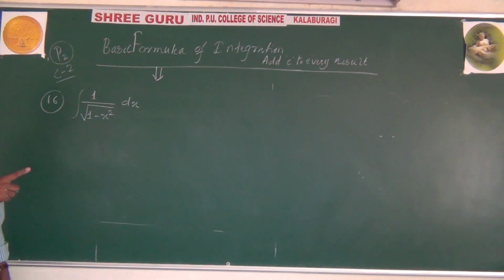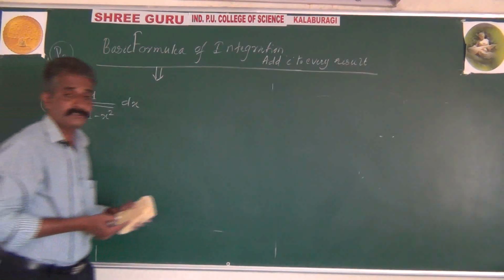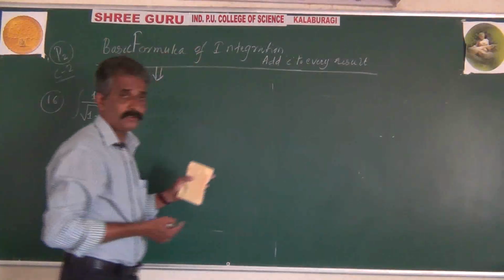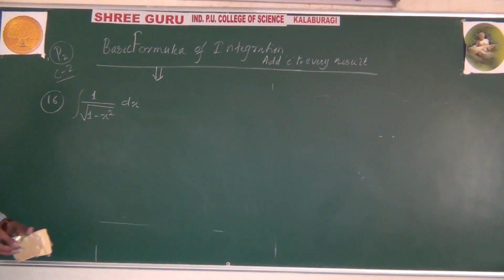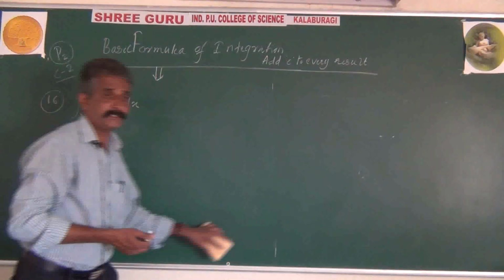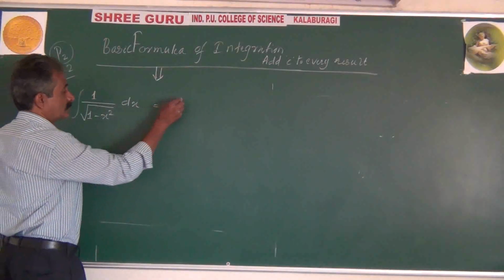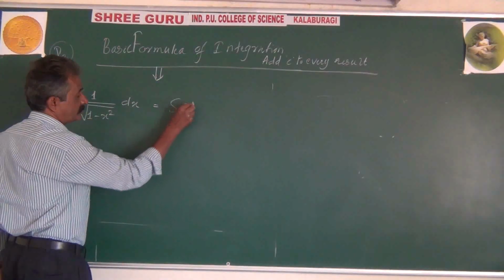On differentiating the function sine inverse of x, because differentiation of sine inverse x is 1 by root of 1 minus x square. Reversely, integration of 1 by root of 1 minus x square will be equal to sine inverse of x.